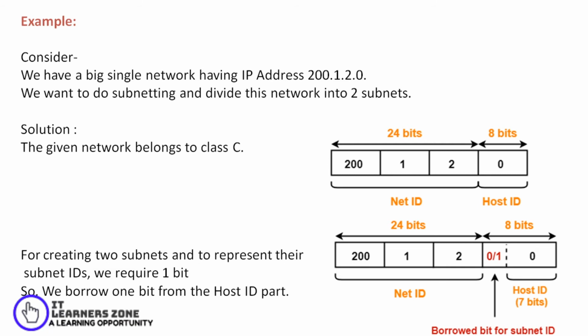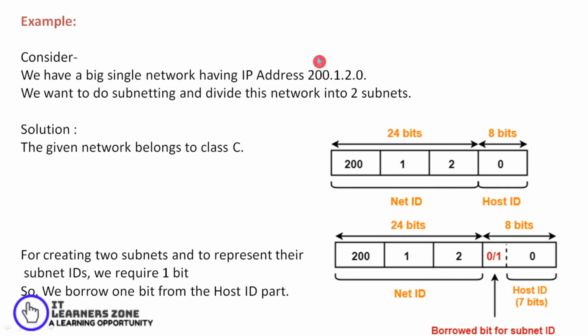We'll consider one example here. We have a single network which has an IP address, say, 200.1.2.0, and we want to do subnetting. I want to divide this network into 2 different subnets. So what I'll be doing is, I have a network, so I'll find out what sort of address it is.